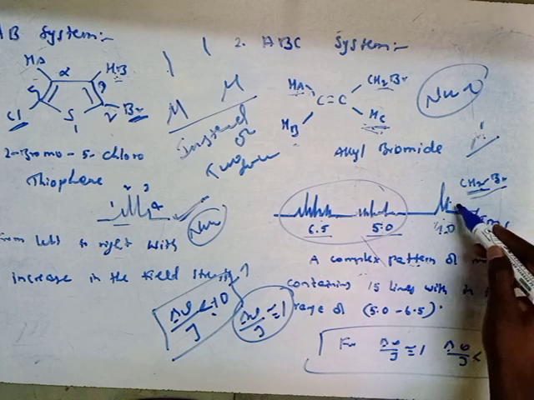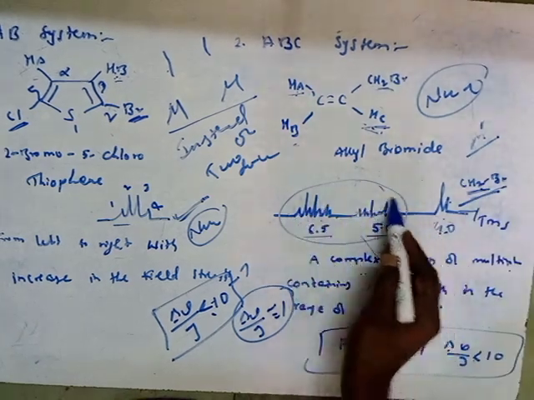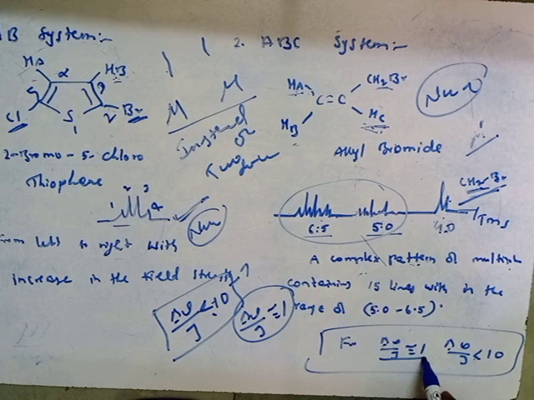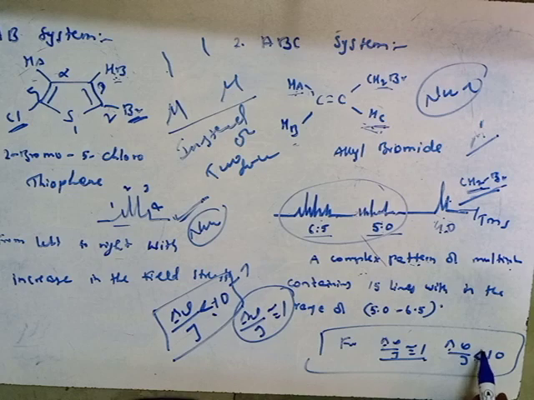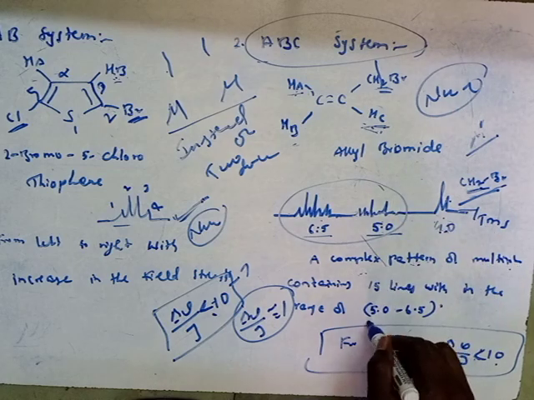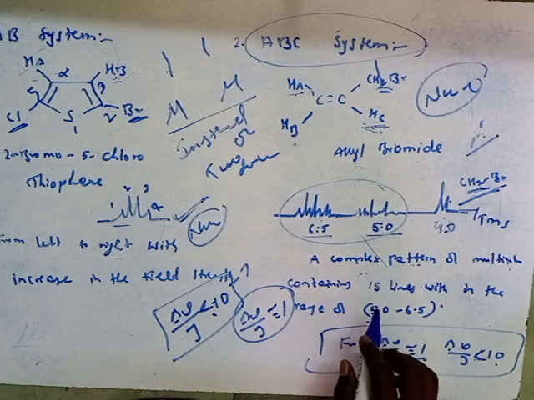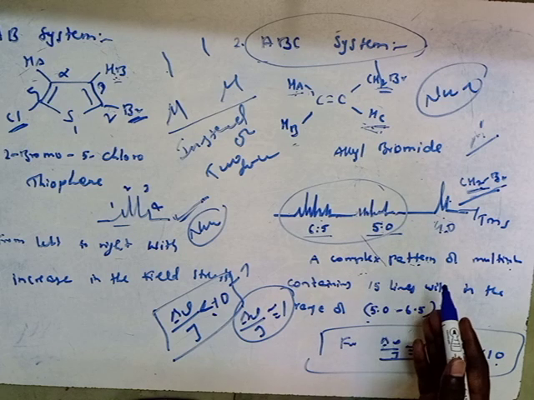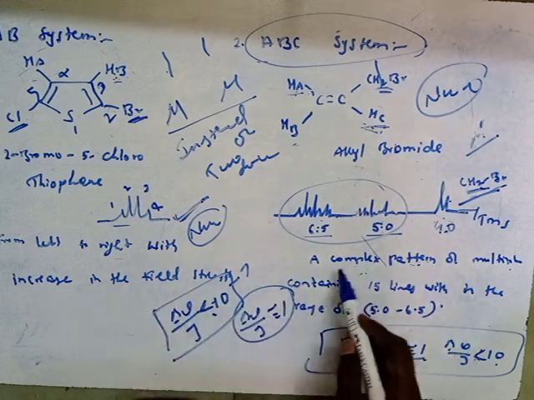So here distortions take place, and a complex pattern of signals also takes place, and the system has delta nu by J nearly equal to 1, which is less than 10. That means the ABC system comes under non-first order spectra. Okay, this is the first order and non-first order spectra, for example. Thank you.